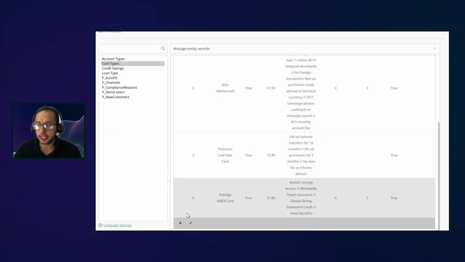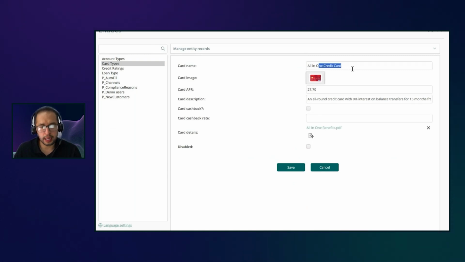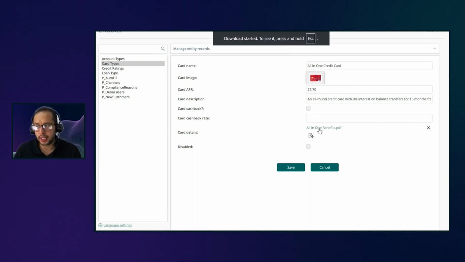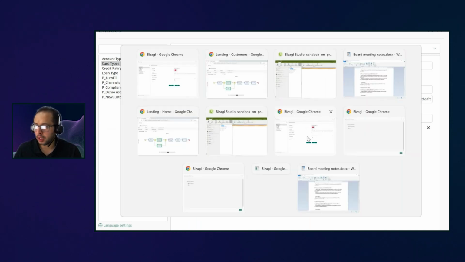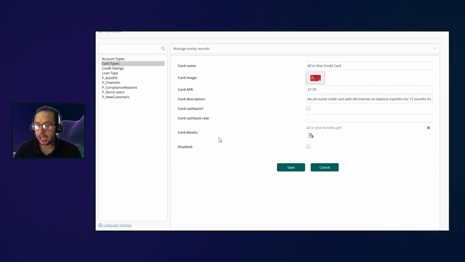Even if I go into the details of one of these and edit one of those credit cards, I have the name of the credit card, the picture, the interest rate, the description, and even a whole PDF with all the benefits that are available for that credit card. Why is all of this important? Because the information from that credit card is automatically presented in a PDF, a long document with all the benefits and the description of that credit card. Why is this important?